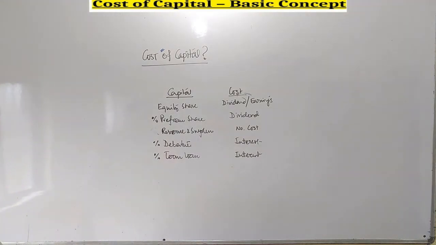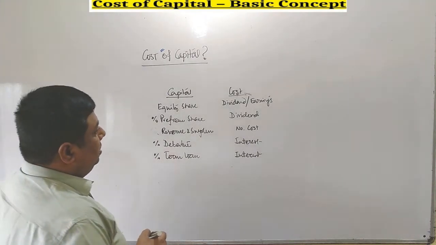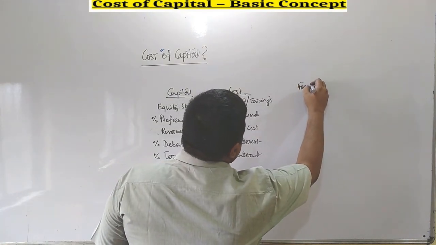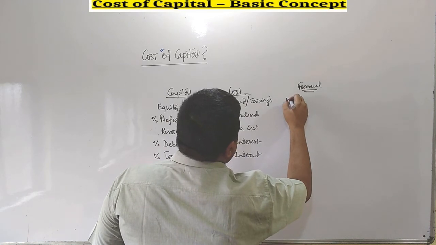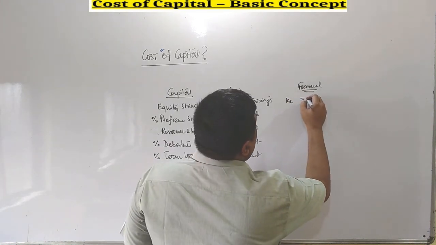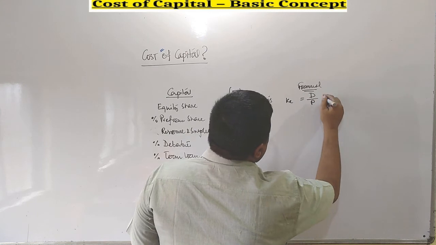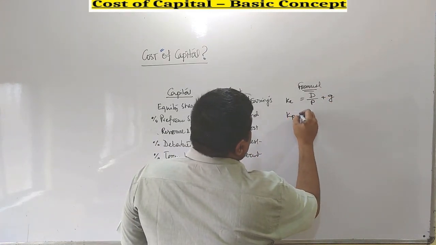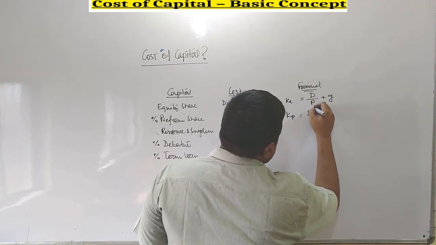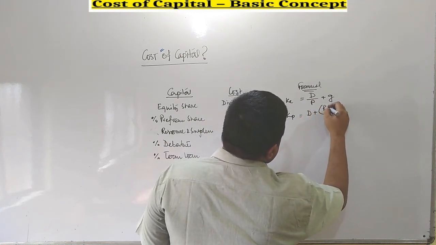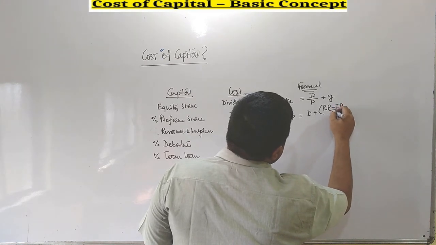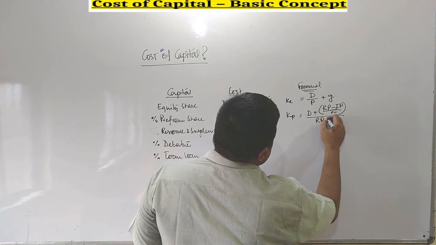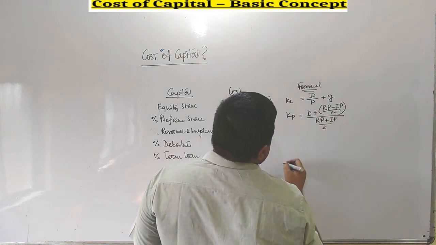Now these are the capital and these are the specific cost, and once I follow the formula in short, in case of cost of equity, the formula I gave you is in general D by P plus G. In case of cost of preference share, it is D, again dividend, plus (redeemable price minus issue price) by N, whole divided by (redeemable price plus issue price) by 2.